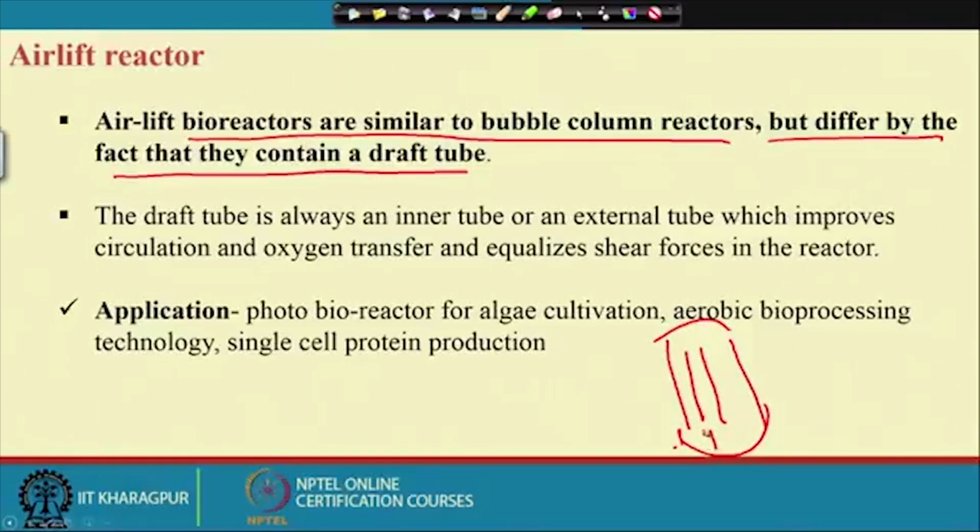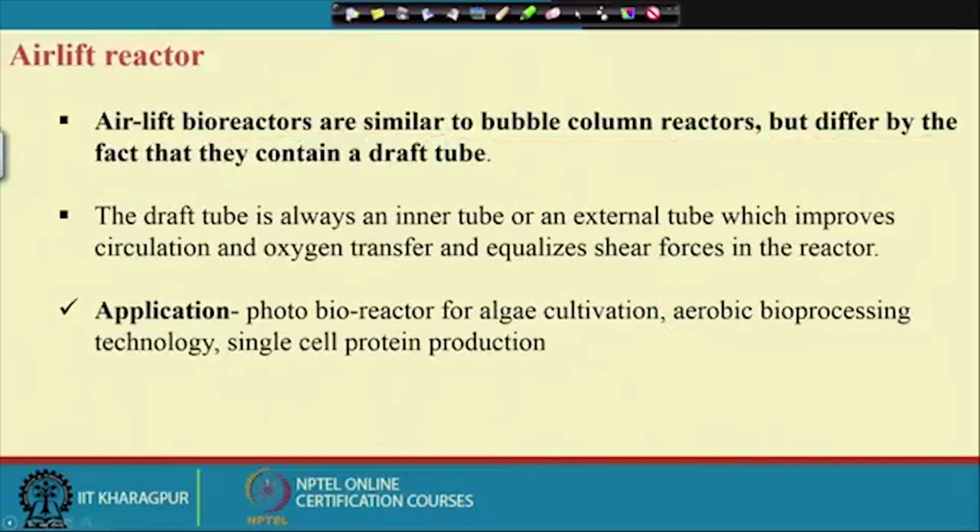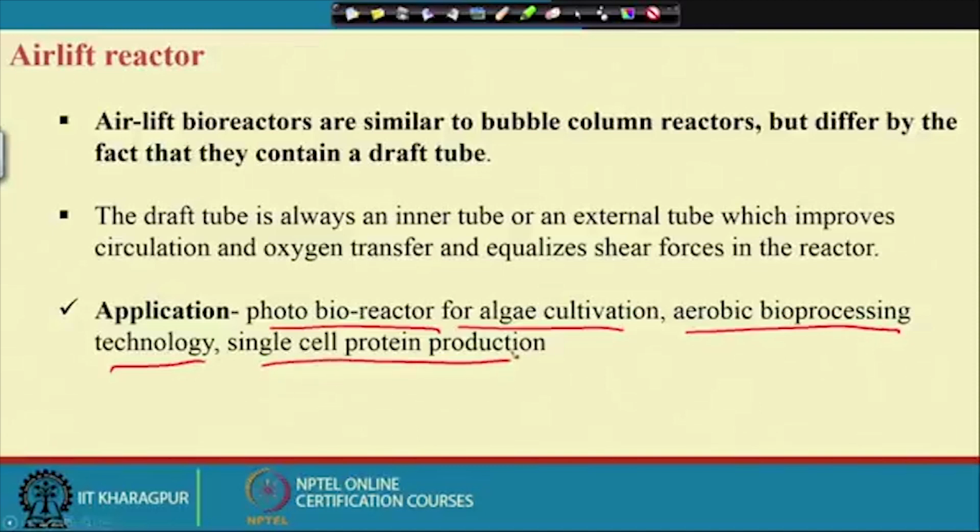So, when you do the aeration here, the bubbles will go up, and some of the bubbles will recycle back like this, and most of the air will go out of the system. I shall explain pictorially in the next slide. Then the application is the photobioreactor for algal cultivation. It is largely found very good for the growth of algae, aerobic bioprocessing technology, and single cell protein production.